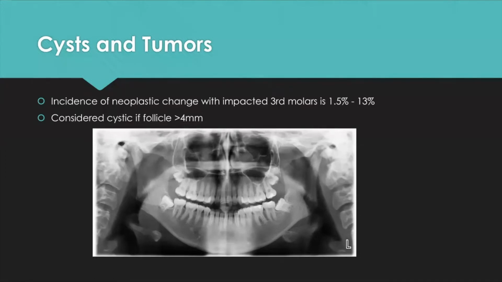Now, in this pan here, I put this here because this patient does not have a cyst. But if you look at her lower right side, that impacted tooth number 32, you can start to see the distal aspect of that follicle is starting to enlarge slightly. And the question is, if this tooth is not removed, does this tooth have some potential to develop a cyst in the future? That is why when teeth look like this and you start to see an enlarged follicle, you may want to think about removing the wisdom teeth. Additionally, you can see the other wisdom teeth may not be in an ideal position, but I just wanted to point out that you can clearly see this follicle that the tooth is developing in.